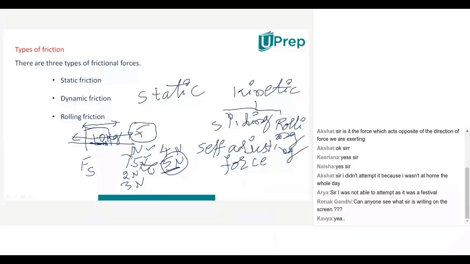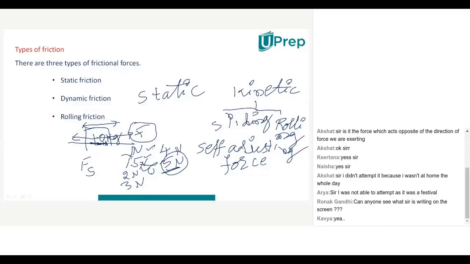That means the force which you applied and the frictional force between that object and surface will not balance after this 5 Newton. Suppose you apply 5.1 Newton, then what happens? An unbalanced force will be there between those two surfaces, and because of that the object starts moving. Okay.